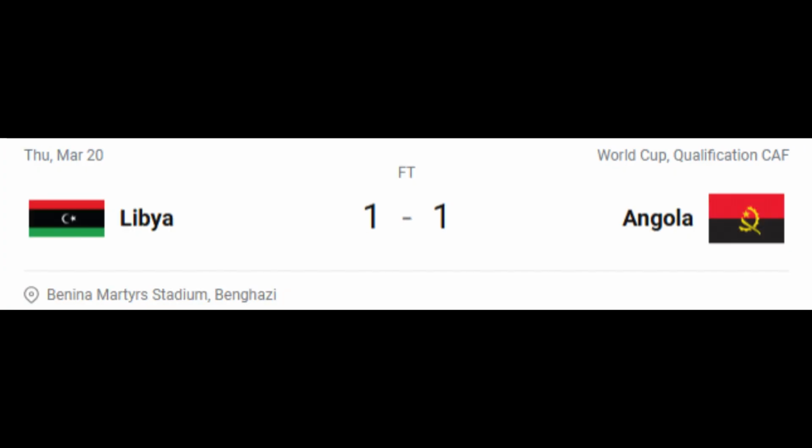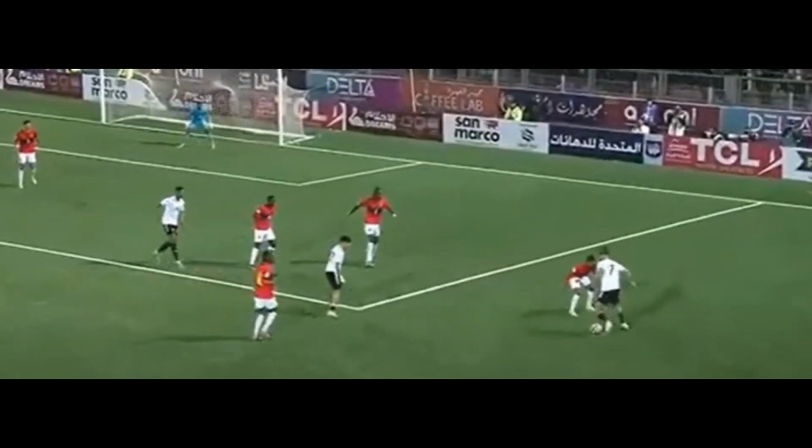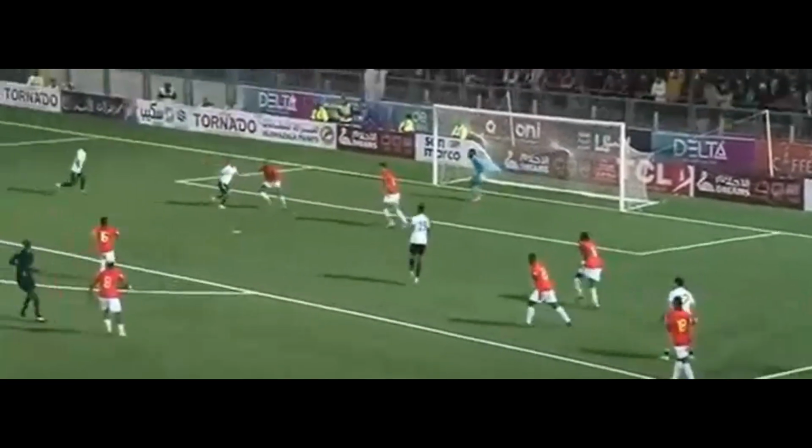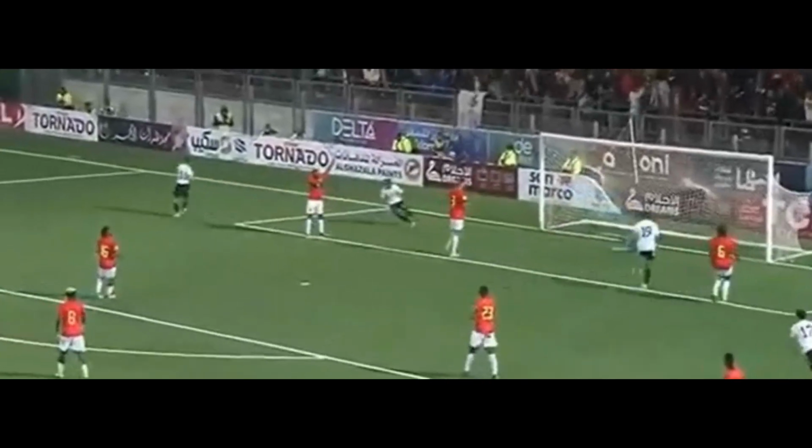And the final game in this group was between Libya and Angola, which ended in a 1-1 draw. Goalless first half by the 2 teams. Of course, that's why it's goalless. But late on, both goals come very late, especially the equaliser. But the first goal was scored by Libya. Some good feet there from Ali Sola before he crossed the ball in for El Lafi. That really good header on.